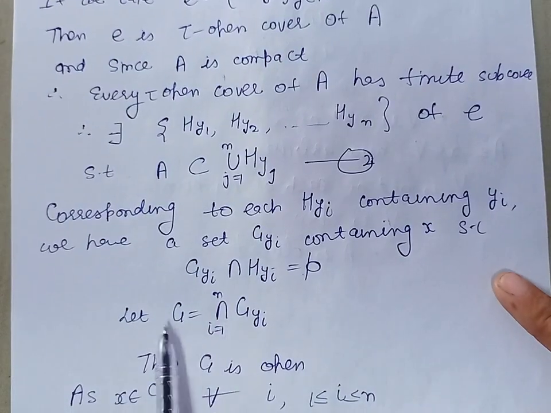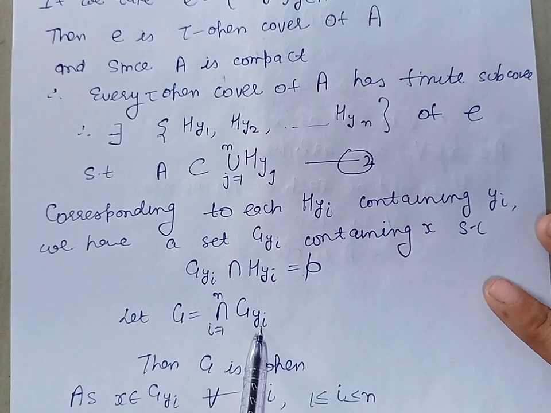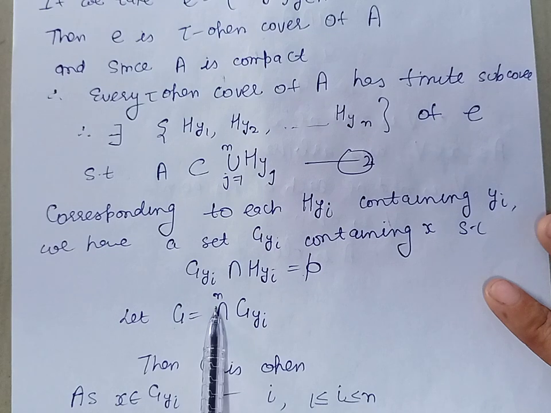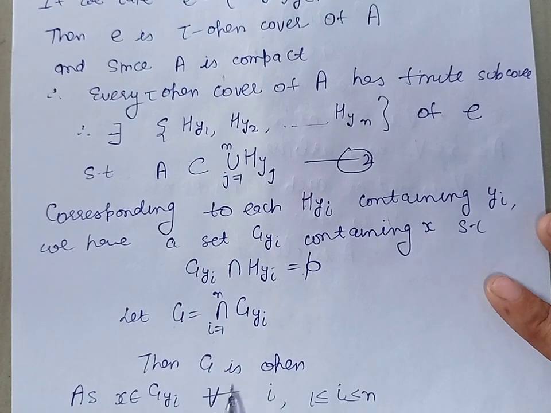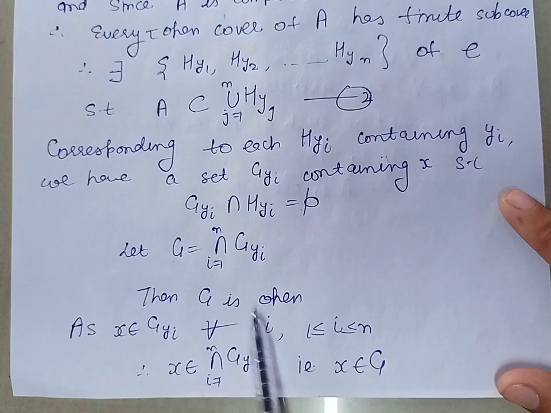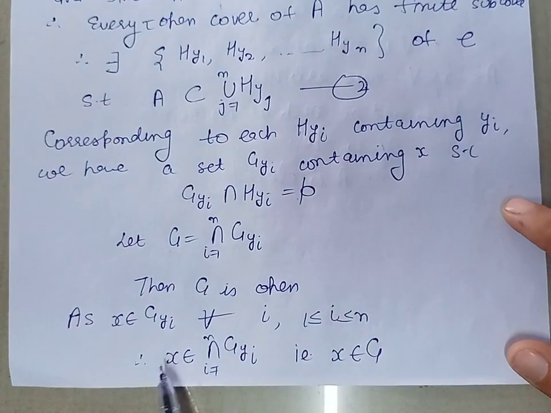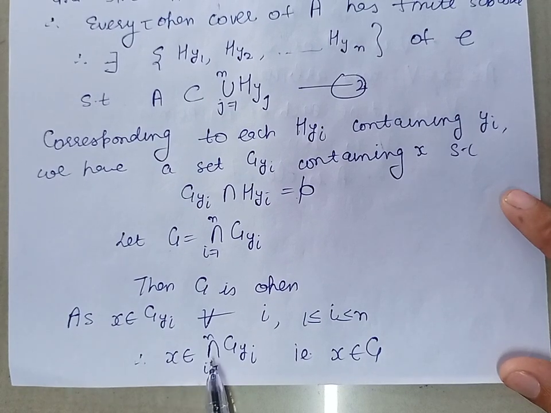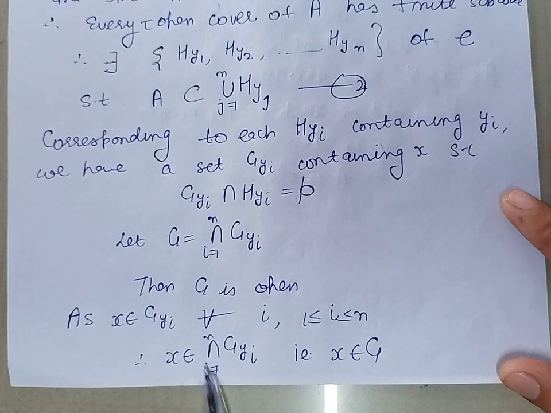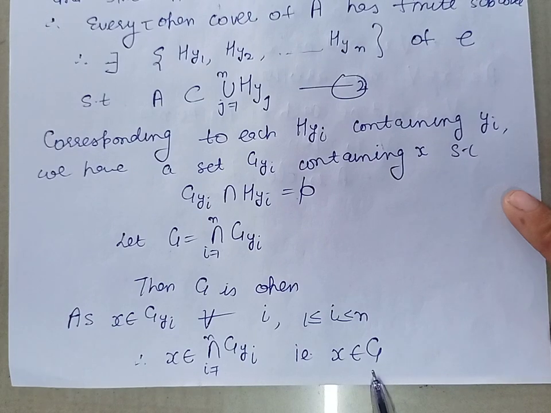Now, let us take G as the intersection of these GYIs, where I varies from 1 to n. Now, a finite intersection of open sets is open, so we can say that G is open. And because each GYI contains the point X, we can say that X belongs to the intersection of these GYIs. This set is denoted by G, so X belongs to G.